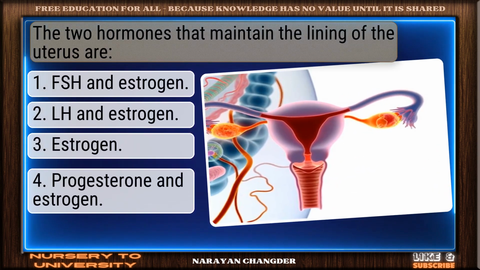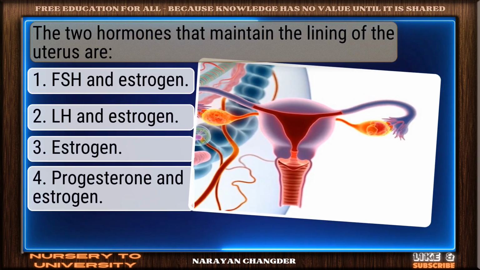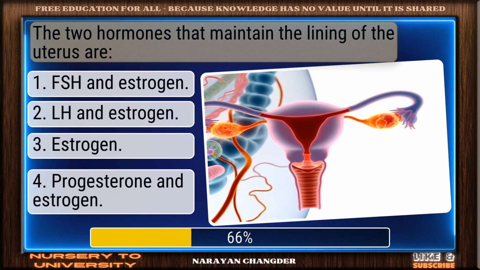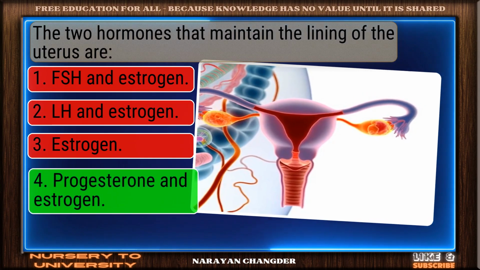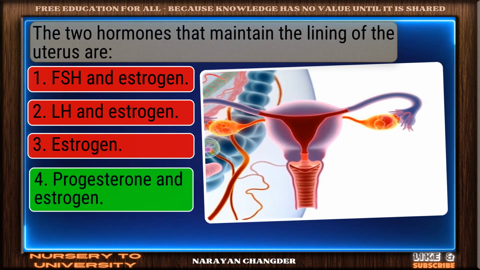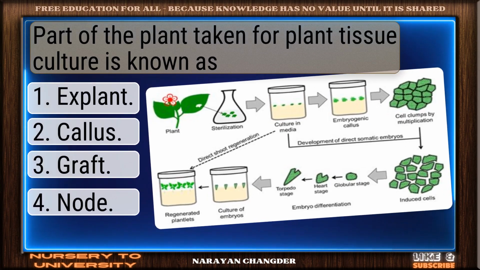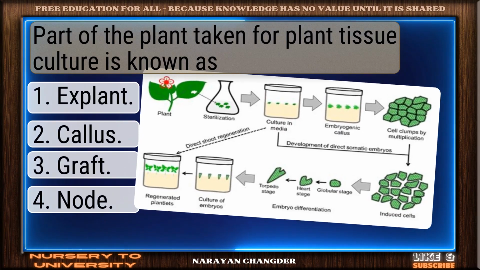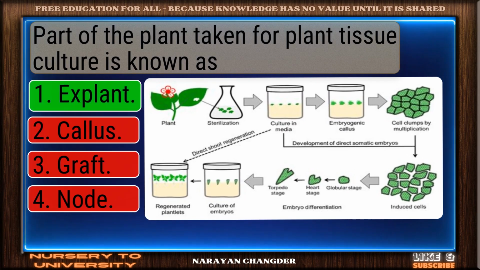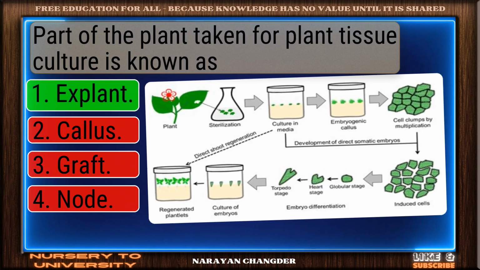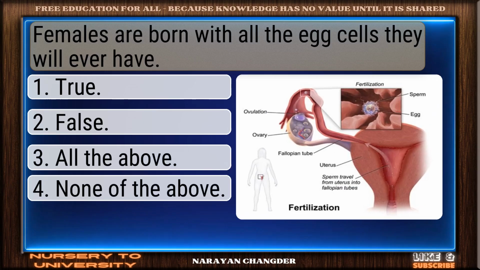The two hormones that maintain the lining of the uterus are. Right choice. Progesterone and estrogen is the best answer. Part of the plant taken for plant tissue culture is known as. Great thinking. Explant is the right choice.